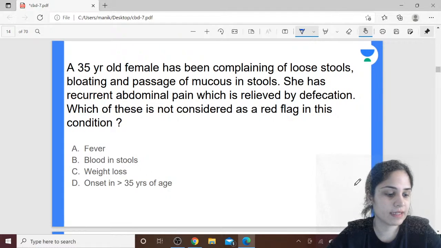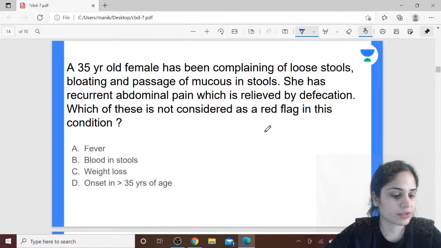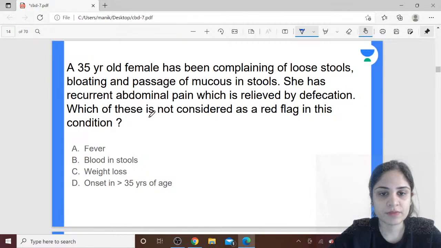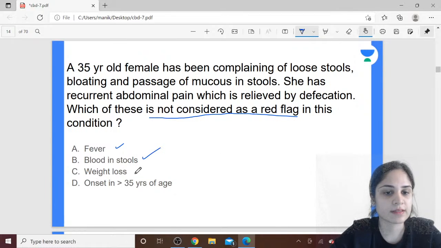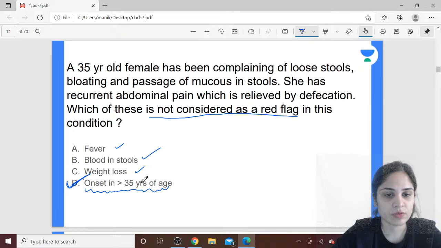Rameshwar is saying D is the answer. Any other answers do we have? Mullah is also saying D. If you are saying D is the answer, can you tell me what would be the correct age group that would be considered as a red flag in the condition? Fever is considered as a red flag, blood in stools is considered as a red flag, weight loss is considered as a red flag. So onset in more than 35 years of age is not considered as a red flag, correct? So onset in how many years of age is considered as a red flag?